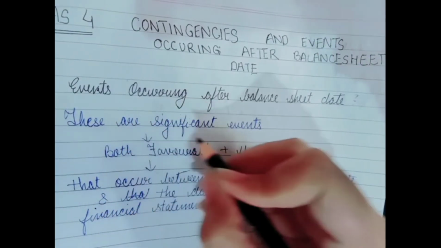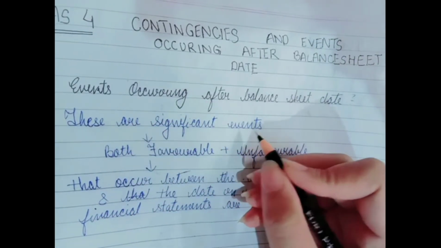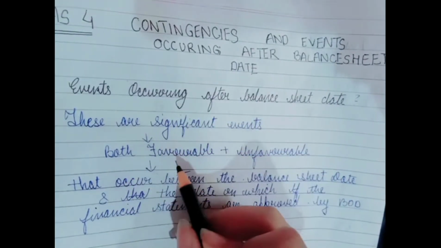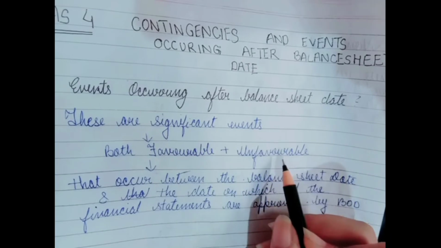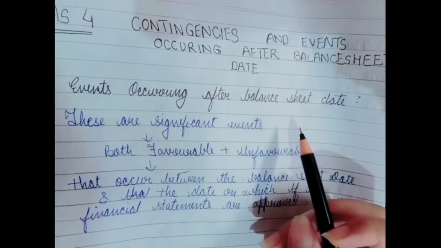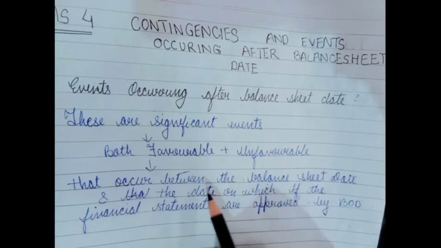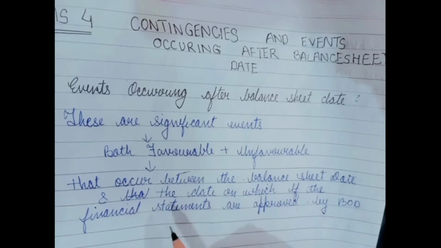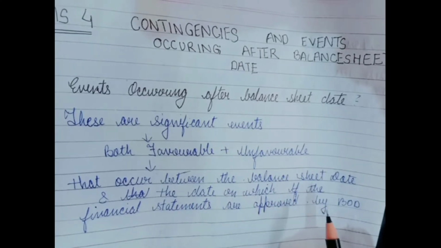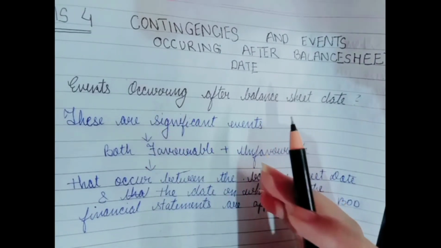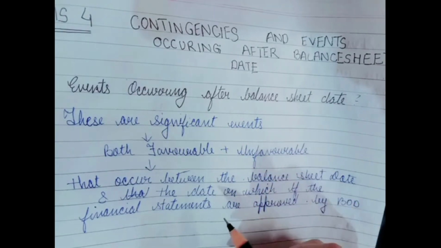These are significant events, both favorable and unfavorable, that occur between the balance sheet date and the date on which the financial statements are approved by the board of directors in case of a company, and by the corresponding authority in case of any other entity.